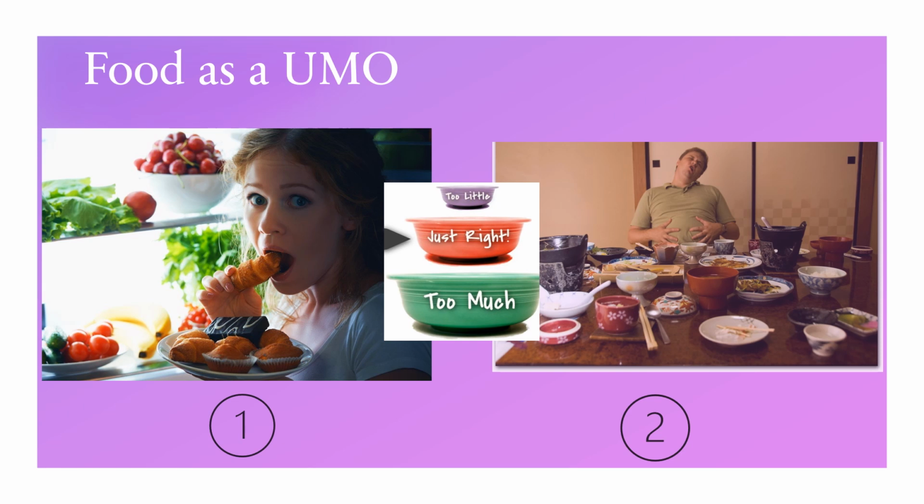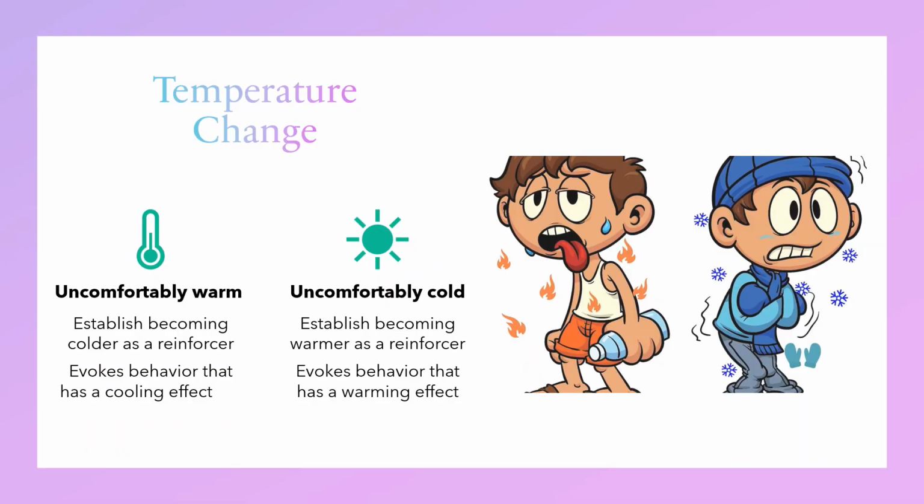The effects are temporary. The person in photo 1 will become satiated and the food will be abolished as a reinforcer, while the person in photo 2 will eventually be hungry again and food established as a reinforcer. Temperature change is a UMO that involves becoming uncomfortably warm or cold. Being too warm establishes becoming cooler as a reinforcer and will evoke behavior to increase cooling. Being uncomfortably cold establishes becoming warmer as a reinforcer and evokes behavior that will increase warming.